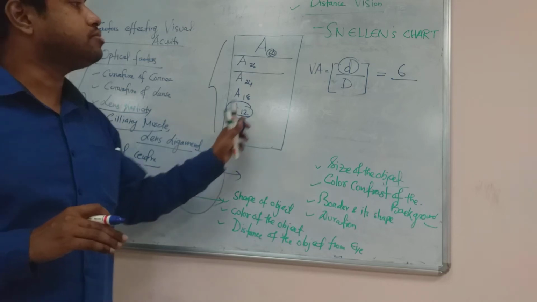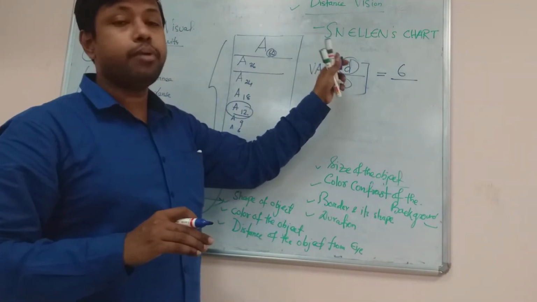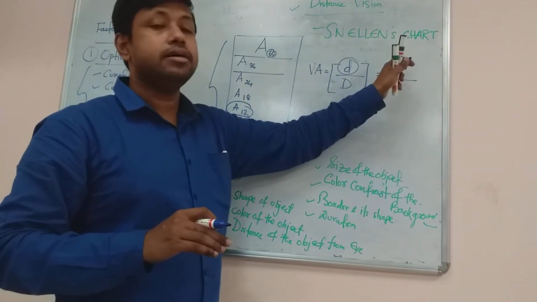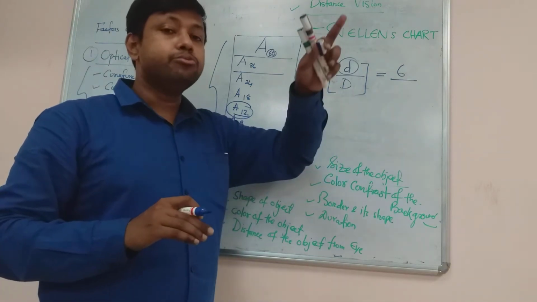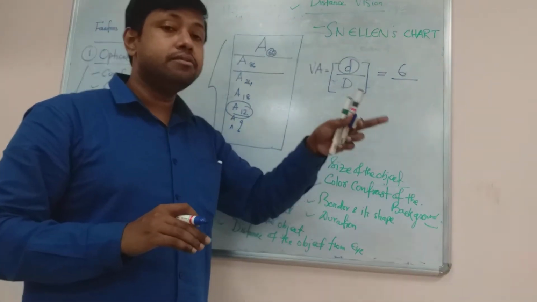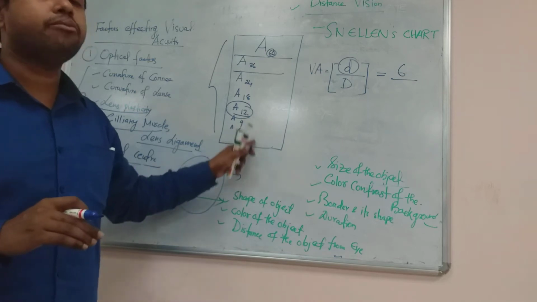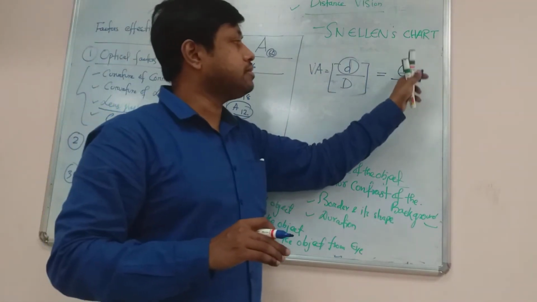So this distance is the numerator, and it is the distance of the subject whose visual acuity is going to be measured from the Snellen's chart or from the object. This is always 6 meter.